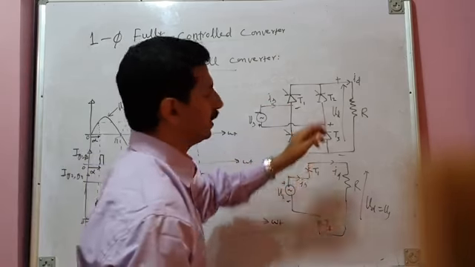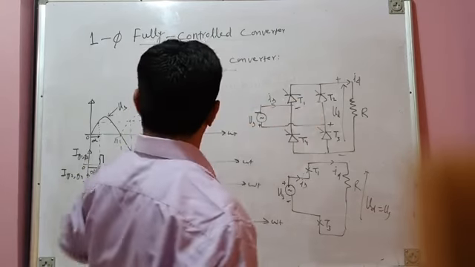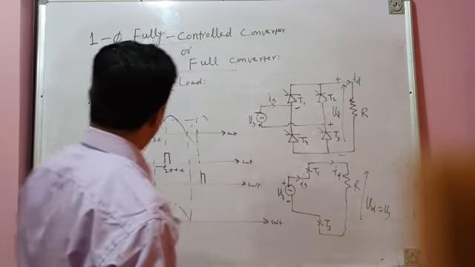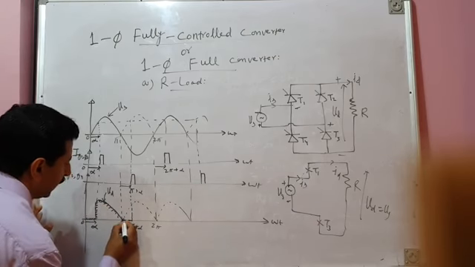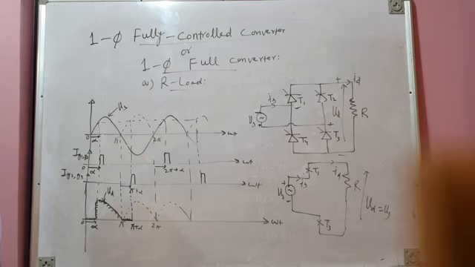So that means T1 and T3 have already stopped conduction at omega t equal to pi. Now the negative half cycle of the source voltage comes. T2 and T4 are waiting for firing, but they are fired after a delay of alpha. So from pi to pi plus alpha, none of the devices is on. The load is disconnected from the source, and the load voltage is 0.